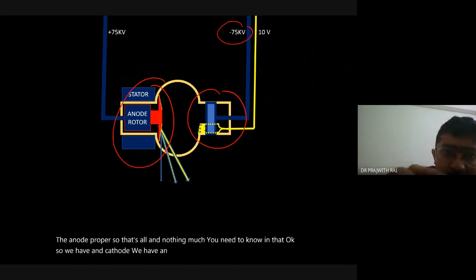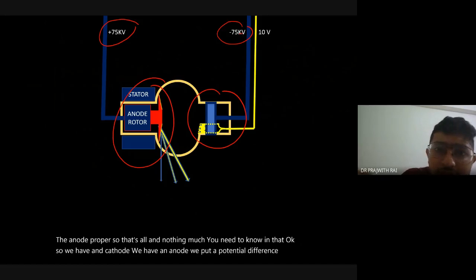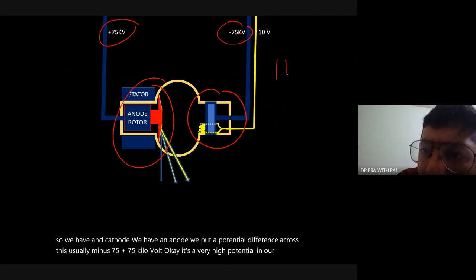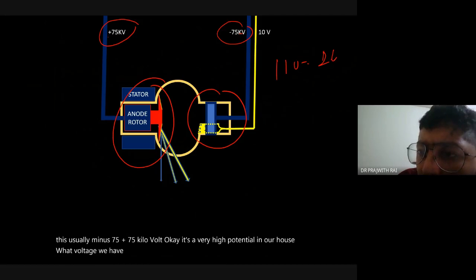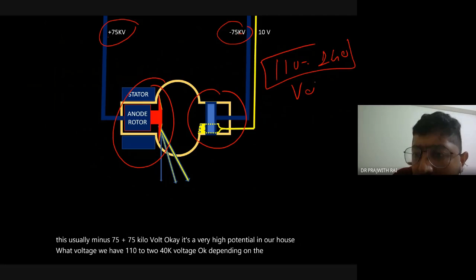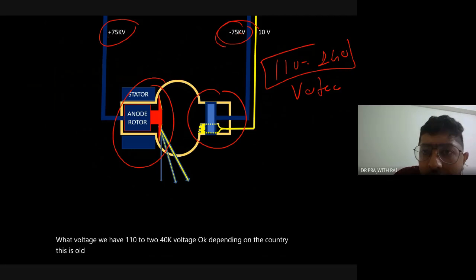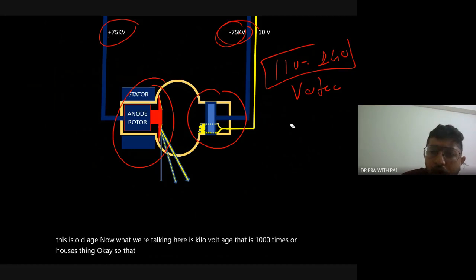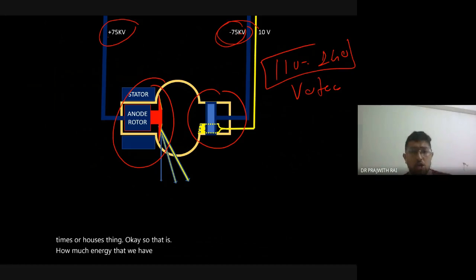We put a potential difference across this, usually minus 75 to plus 75 kilovolt. It's a very high potential. In our house, what voltage do we have? 110 to 240 volts, depending on the country. What we are talking about here is kilovoltage, which is 1,000 times our house's voltage. So that is how much energy we have to use in an X-ray tube.